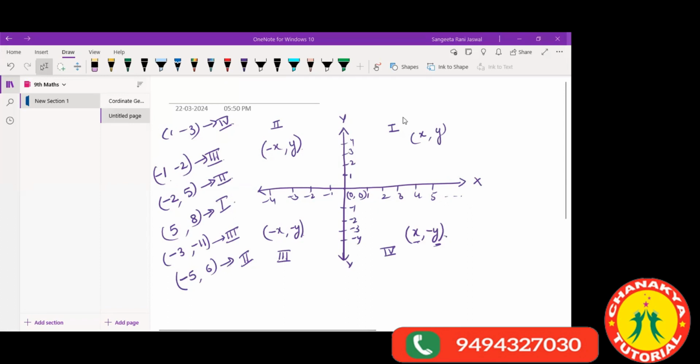Shreyan, you tell me, which quadrant will this point lie in? Ma'am, third quadrant. Yes, great. Very nice. Okay, Sampath, you tell me which quadrant? Ma'am, fourth quadrant. Very nice. Good. Okay, Rohit, you tell me.